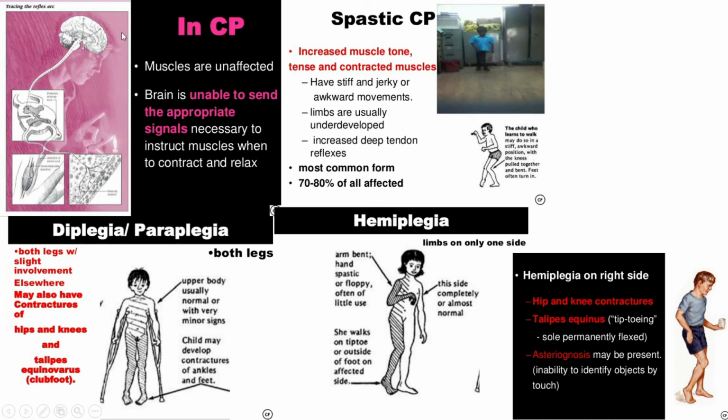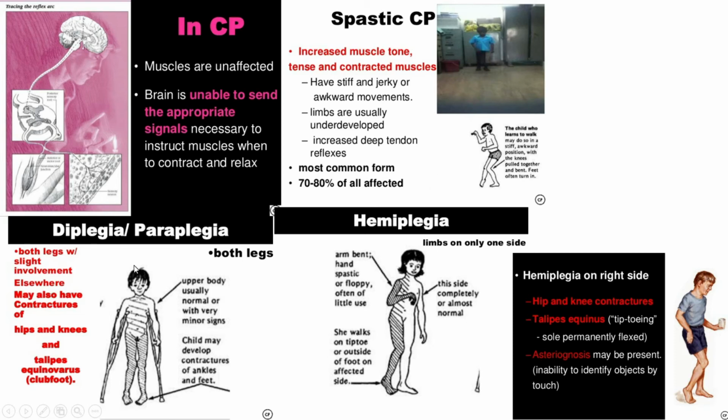Now, for the insult of the brain, most commonly the cerebral palsy patient presents with spastic CP. In this case, there is increased muscle tone, tense, contracted muscle, along with some stiff and jerky movement, and limbs are usually underdeveloped, and increased deep tendon reflex. And this is the most common, 70 to 80% of cases come with this.